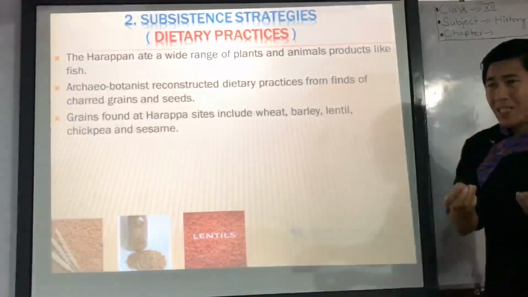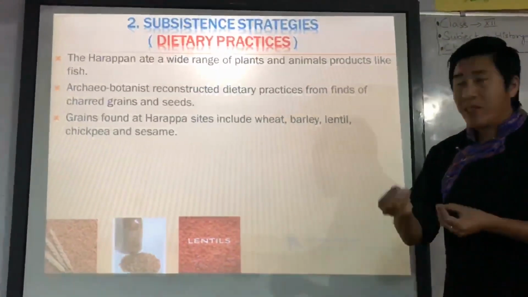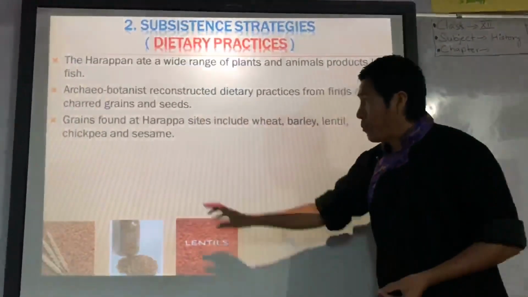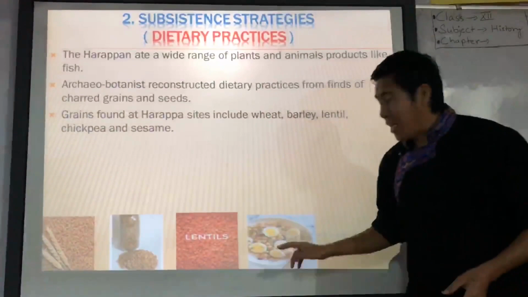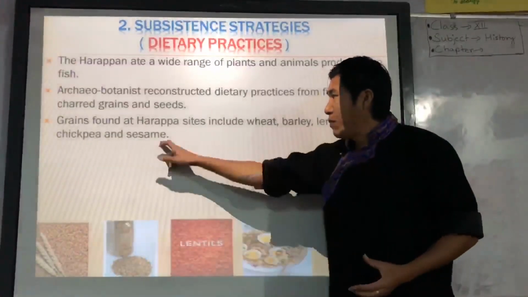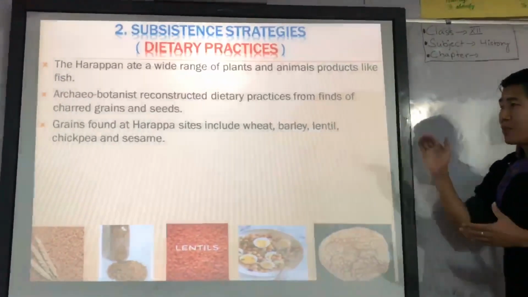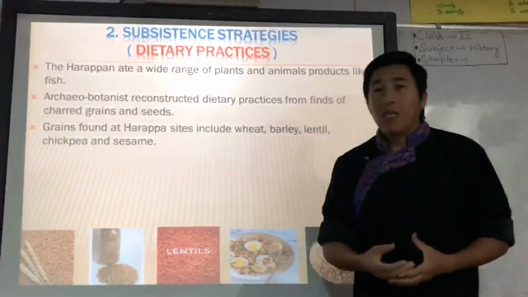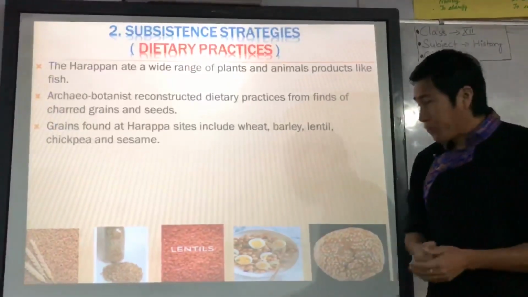Lentil means just like Indian dal, it's a category of Indian dal. Then we have chickpea. Chickpea means chana, we usually have it. Then sesame. These are some kinds of grain found in Harappan culture.